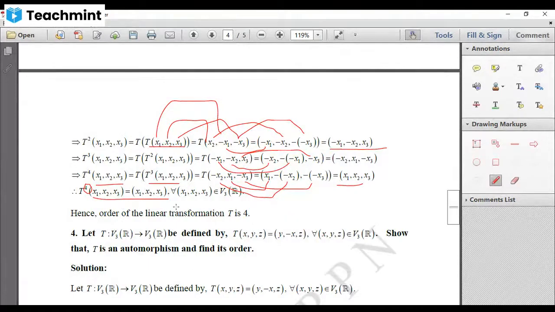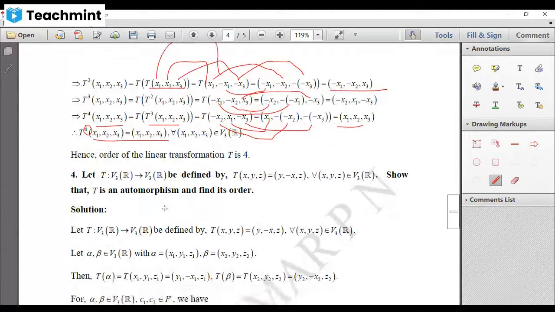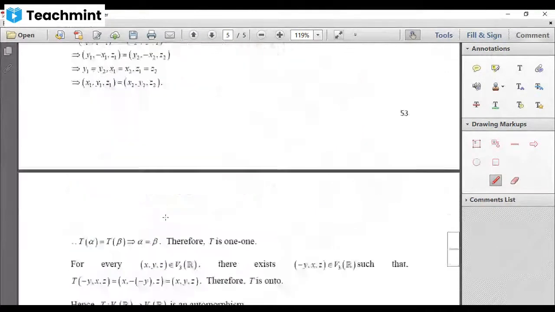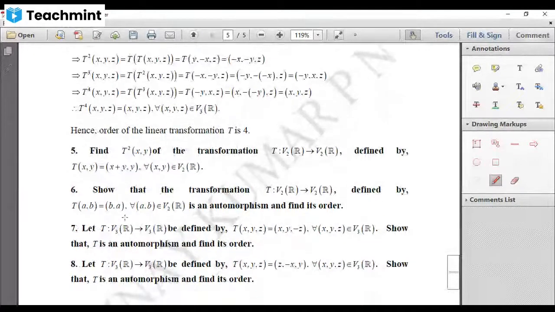Okay. We have solved one more problem. You just go through that. That is also one and the same as this. And after this, I had given a few more problems. You work them out and write them as an assignment.